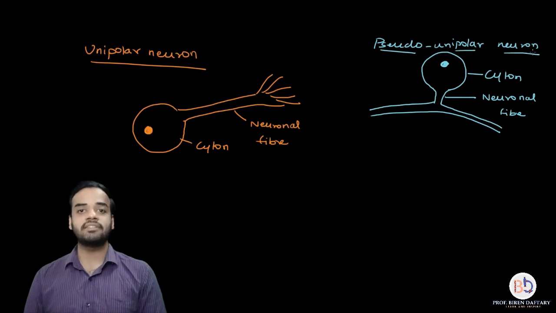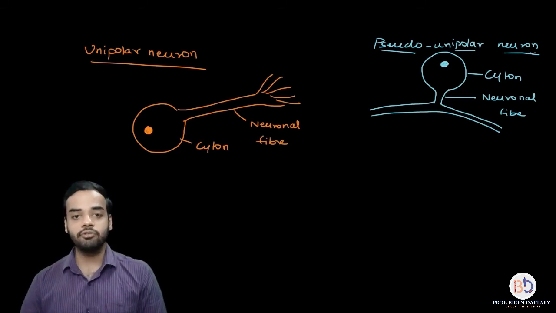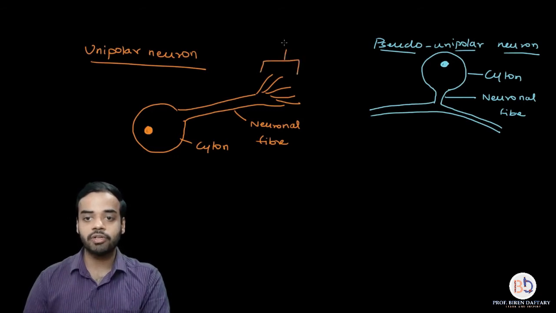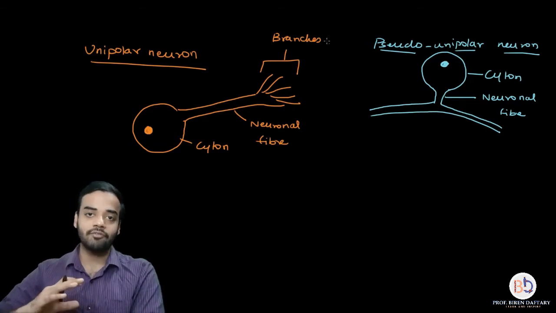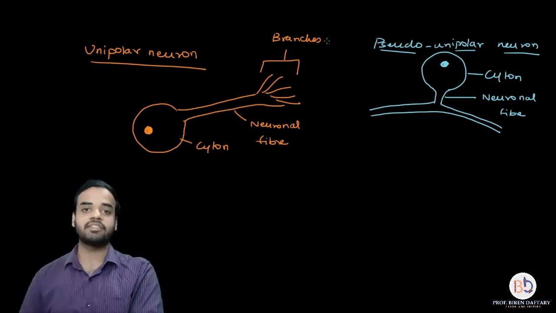Both of them are examples of unipolar neurons, right? The other difference between unipolar and pseudo unipolar is, if you see over here, the unipolar neuron also has got branches. It is not that it is not branching out, but the branches are much smaller and the branches are forming quite away from the cyton.